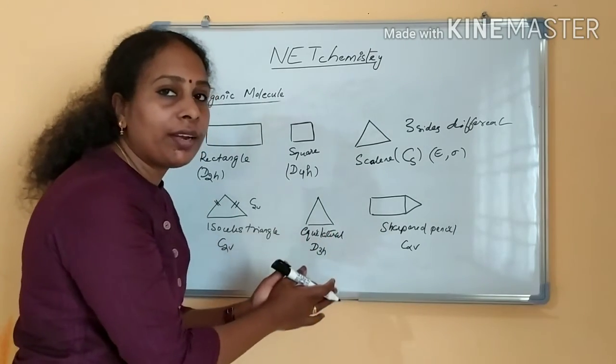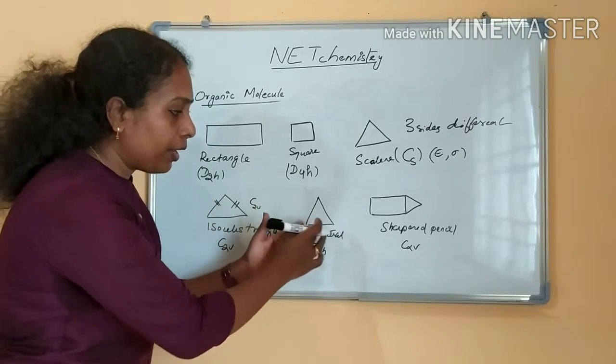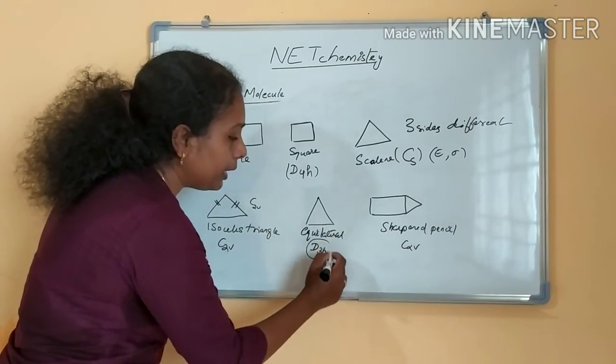If you take an equilateral triangle, for example, you can compare it with boron trihalides, right? It is a planar triangle, equilateral triangle, the point group will be D3H.